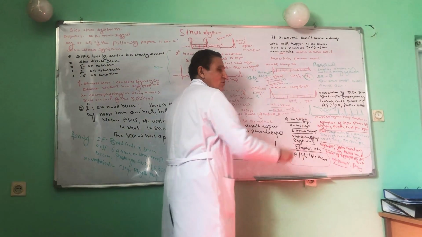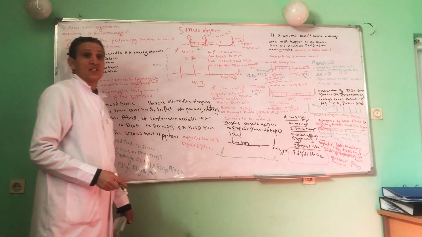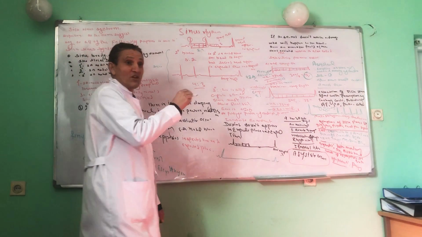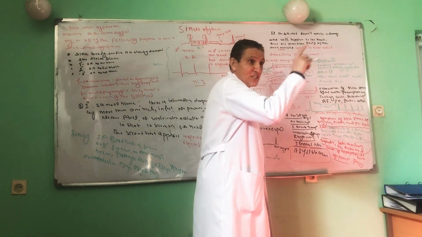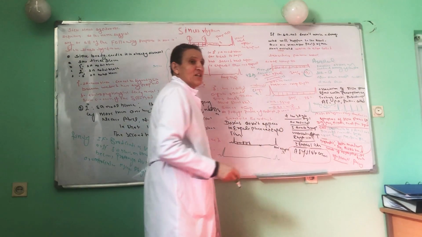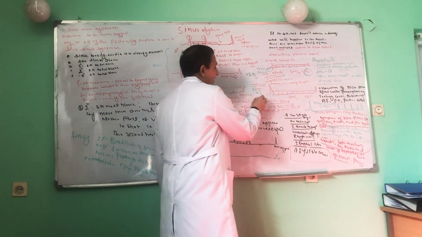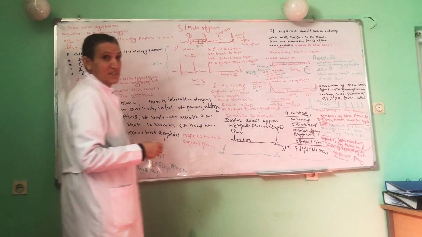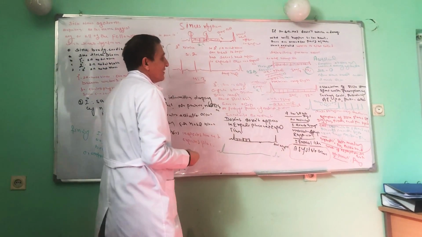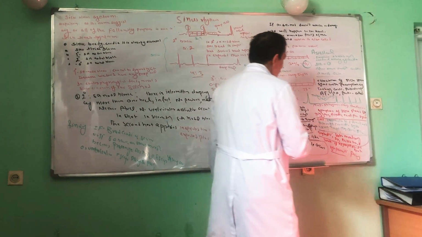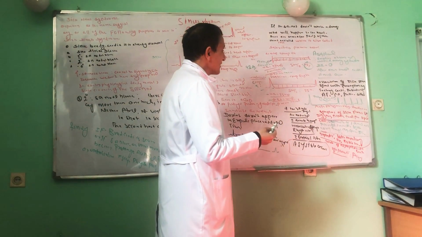Remember, asystole is sometimes confused with ventricular fibrillation. They also produce a straight line. In that case, the DC shock is very useful. In asystole, it needs another procedure that we will discuss, especially pacing. This was about asystole.